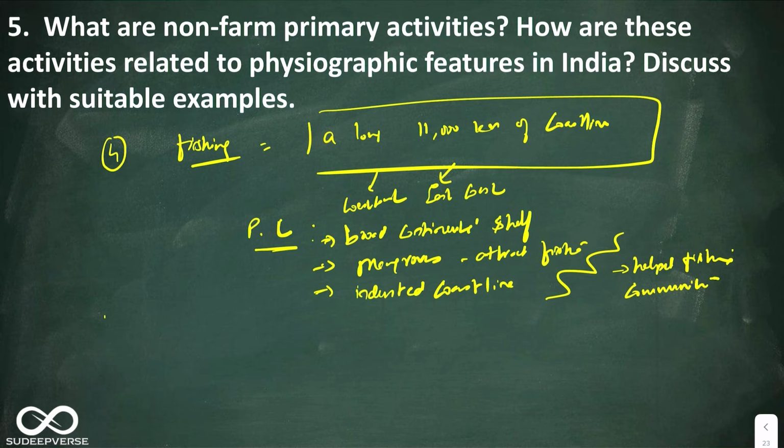I hope you understood. In every primary activity we have discussed the distribution as well as the physiographic linkage. So let us conclude it.